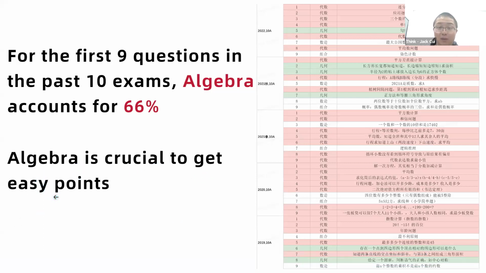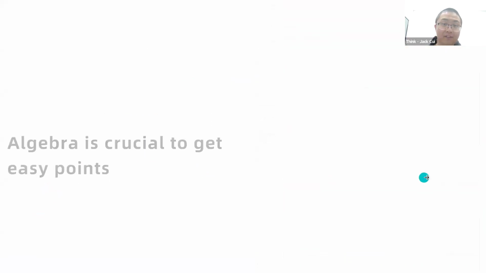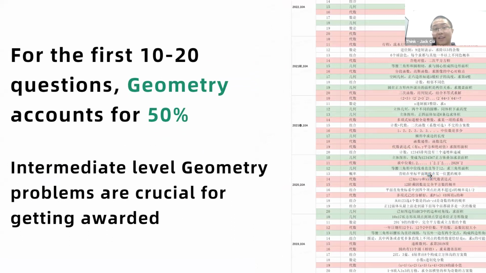But only knowing algebra is not enough for you to get awarded. So next, geometry, right? For the 10th to 20th questions, geometry accounts for 50%. So intermediate level geometry problems are crucial for getting awarded. That's like a final goal.